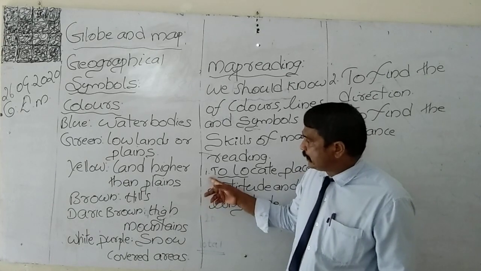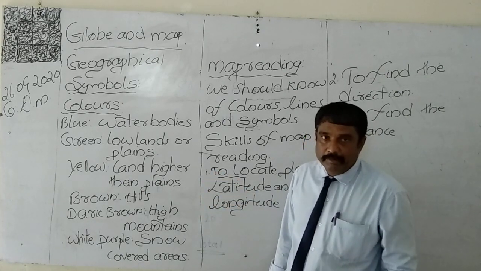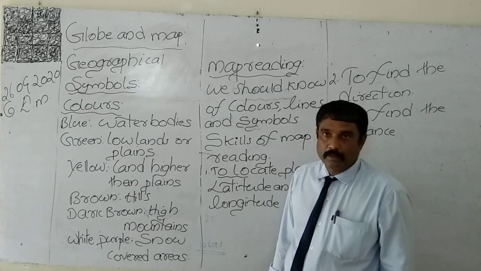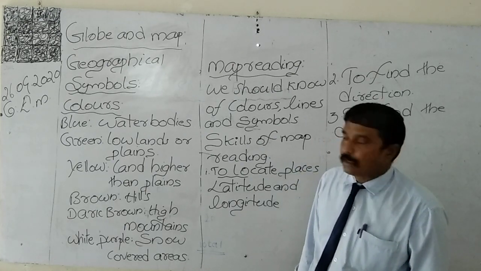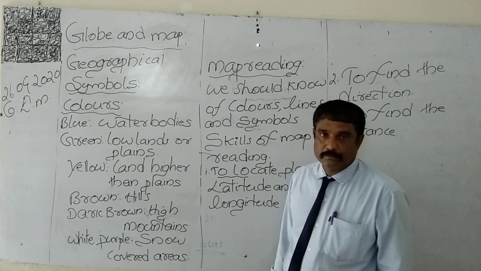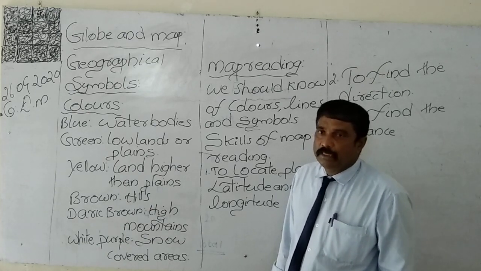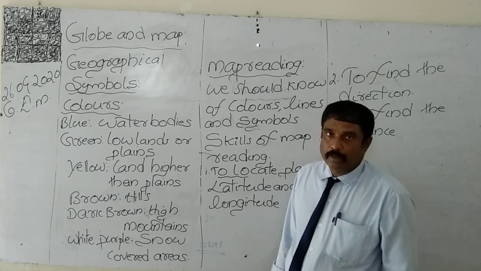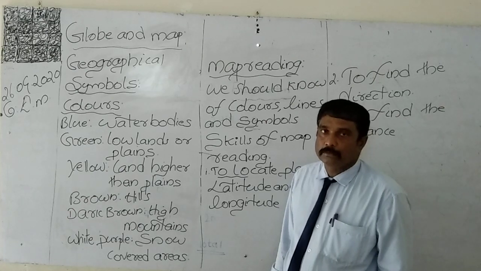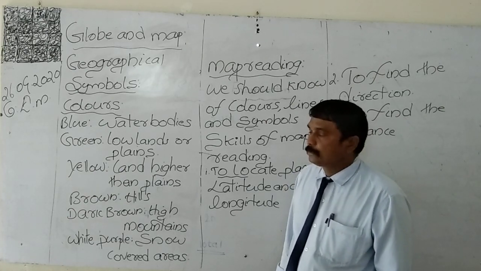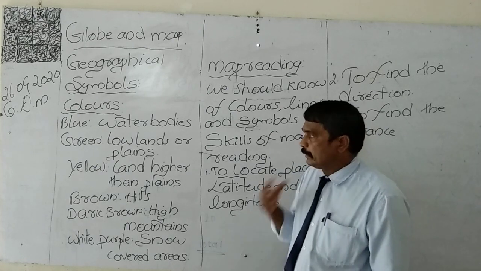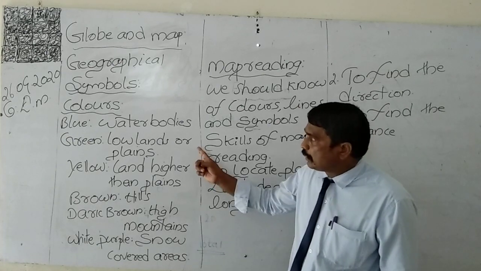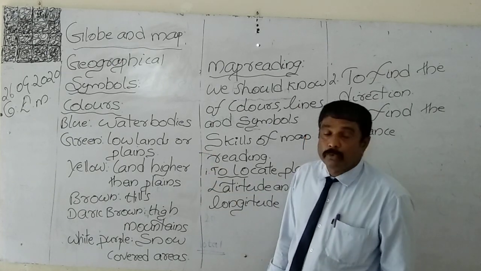What is the meaning of ocean? We have studied that the biggest water bodies are known by the name oceans. And seas are also big water bodies, but they are smaller in size compared to oceans. That is one speciality. Oceans and seas are marked on the map with blue color.